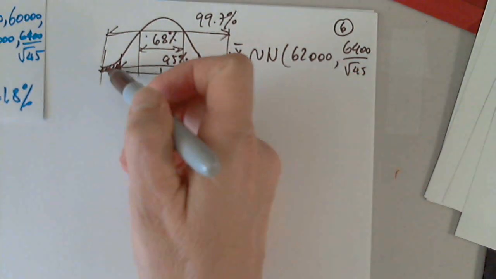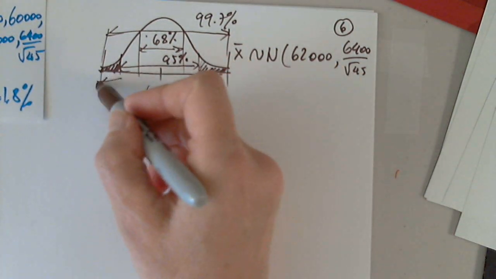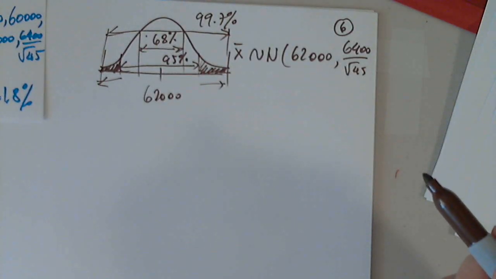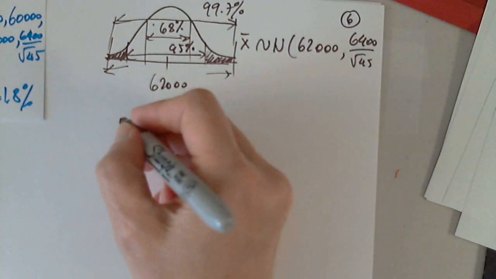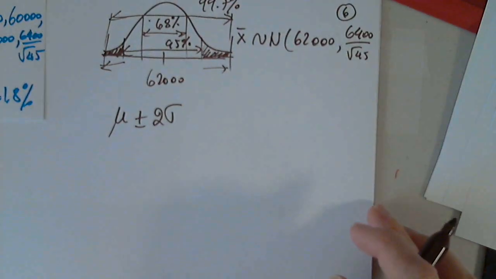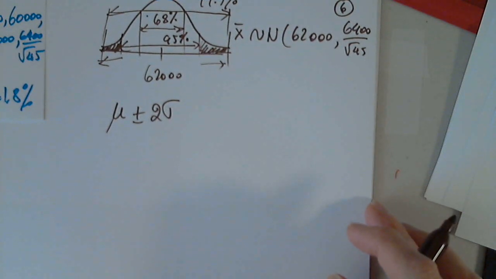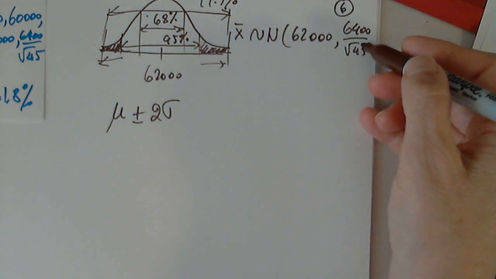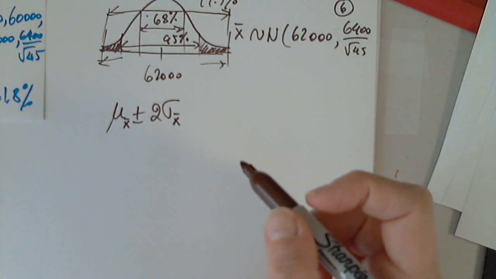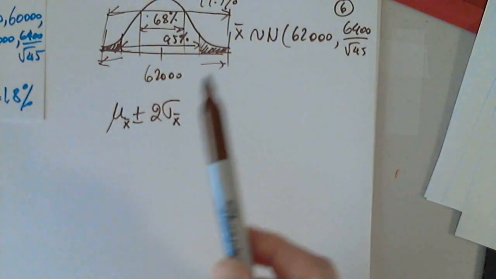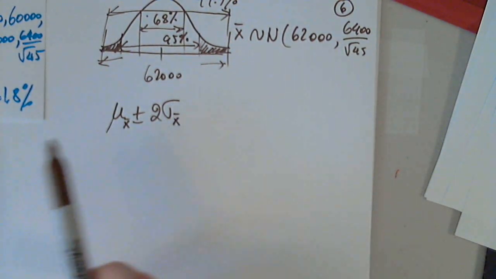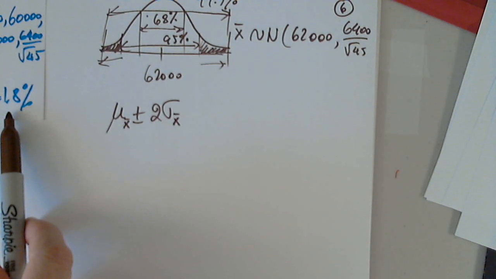So this area in the tails, below this or above this, I would consider unusual. So it's mu plus or minus 2 sigma of the x bar. And I guarantee you that this will not include the 60,000 because of this percentage.